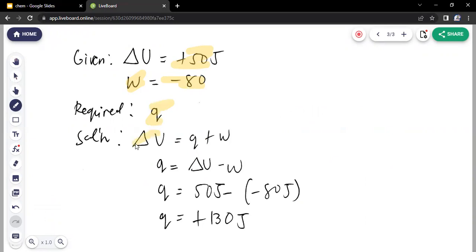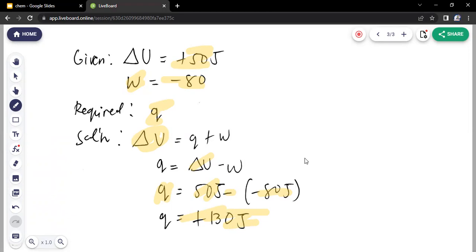Originally, we have the equation where the change in internal energy of the system is equivalent to the heat plus the work. We will manipulate this in such a way that we can have the variable for the heat. Transposing the internal energy to the other side, you will have a negative value for the work. So Q equals 50 joules minus the value of the work, negative 80 joules. And then 50 joules plus 80 joules is positive 130 joules. Therefore, the system absorbs heat by 130 joules.